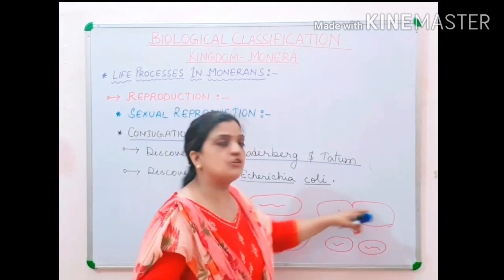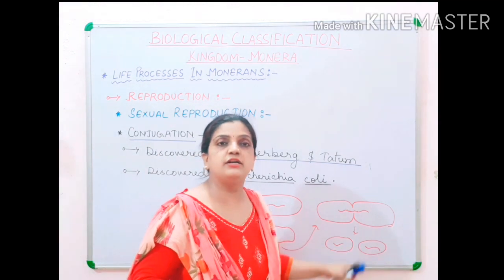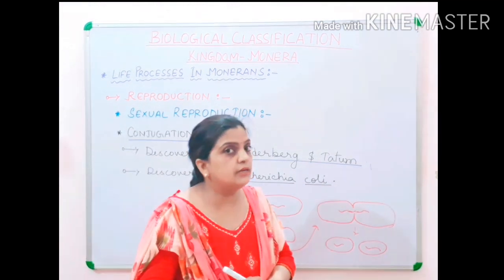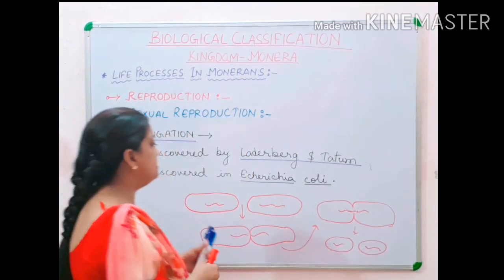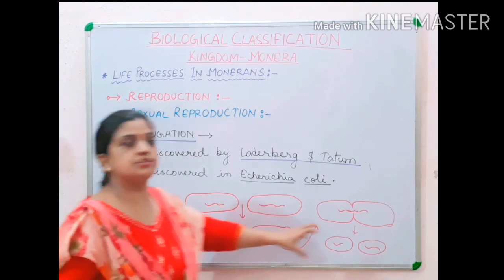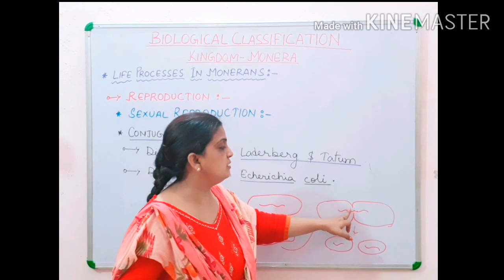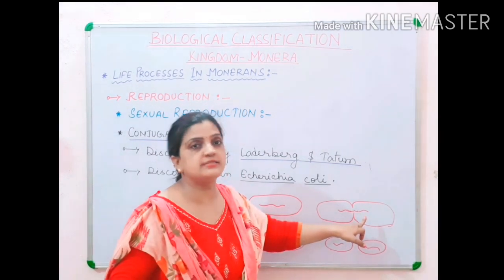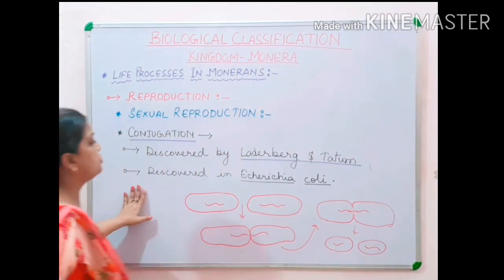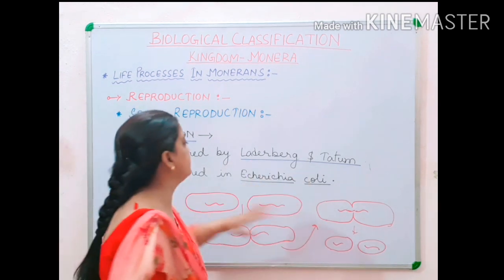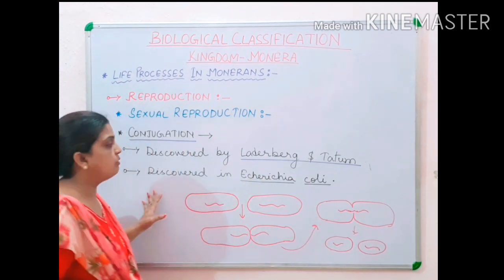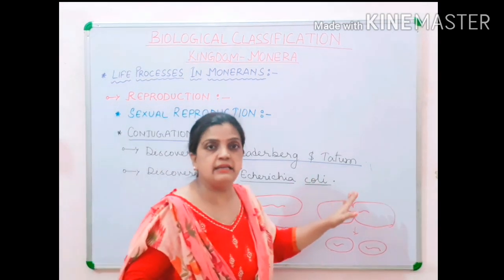So characters of both the bacteria will be transferred to both the bacteria here. Now children, this is what conjugation means, where internal contact between the cell to cell of the bacteria is taking place. So children, this was discovered by Lederberg and Tatum in the bacterium Escherichia coli, E. coli, and the process is called conjugation.